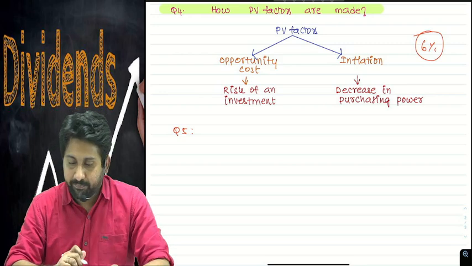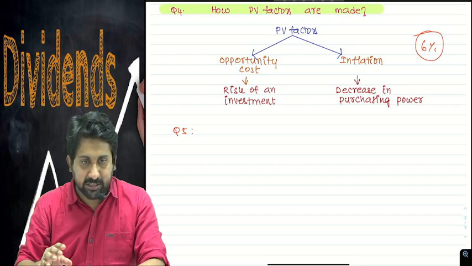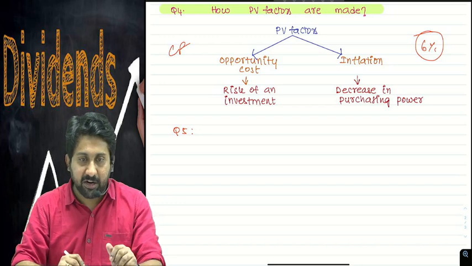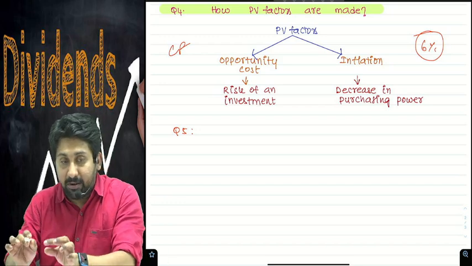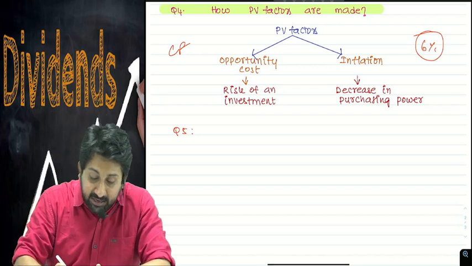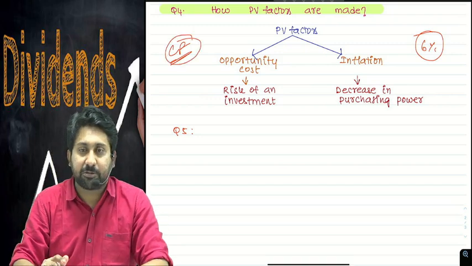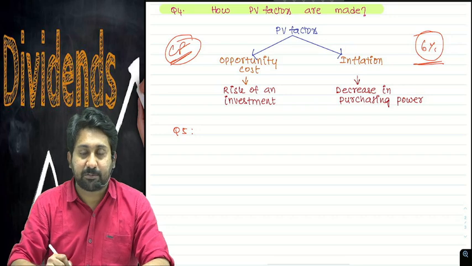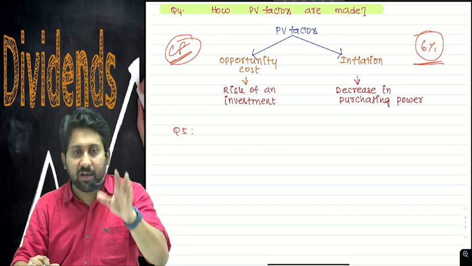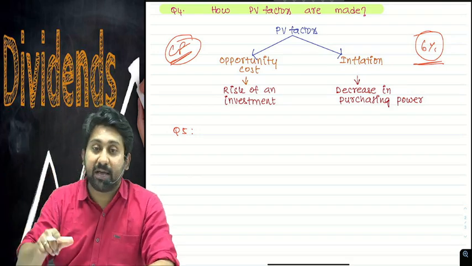Now listen. I don't want to invest in a fixed deposit. I want to invest in a chit fund company. That means I am moving my money from a risk-free investment place to a risky investment place. Since a chit fund company is a very risky investment, I will not ask for just 6%, I will ask for more than 6%. What you are losing by not investing in SBI is 6%.